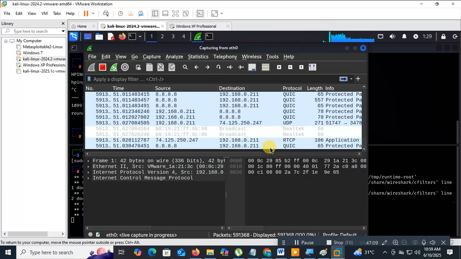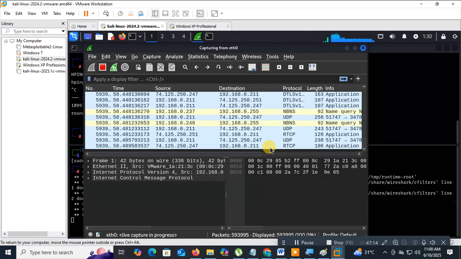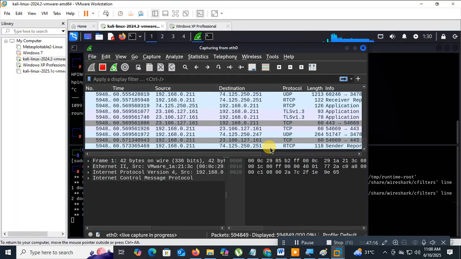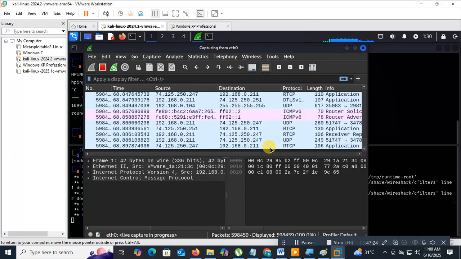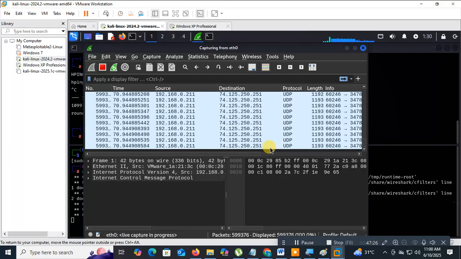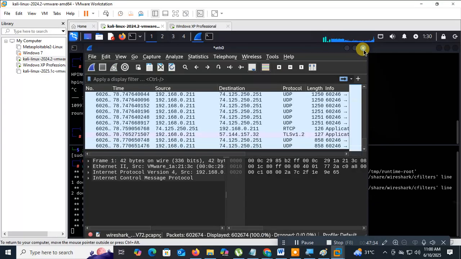The traffic has become normal. So penetration testers and security professionals install Wireshark and check with it. They will analyze from which IP address the attack is coming, from which source to which destination it is going, continuously sending packets. Using Wireshark we can analyze and monitor this. Got it? Okay? Understand?